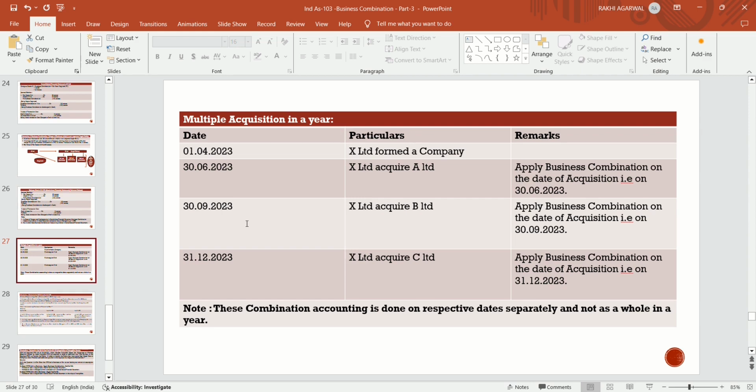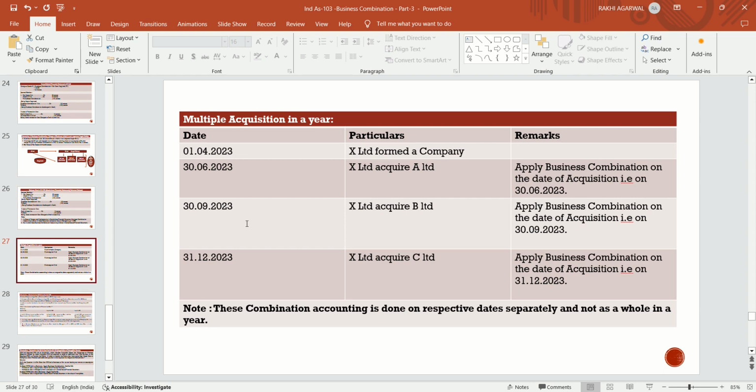They will apply the business combination accounting on the date of acquisition itself and not at the end of the financial year. So this combination accounting is done on respective dates separately and not as a whole in a year. If they acquire on 30 June, they will apply business combination on 30 June itself.